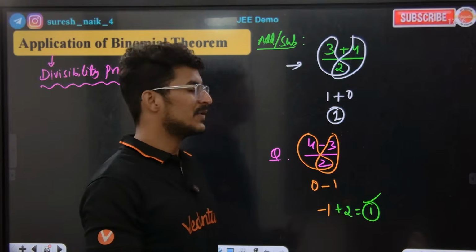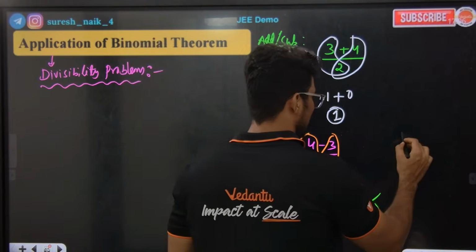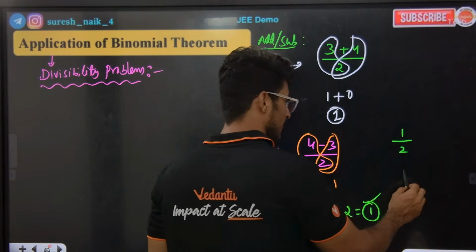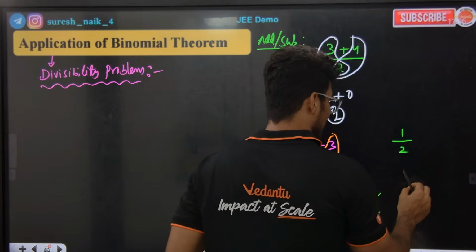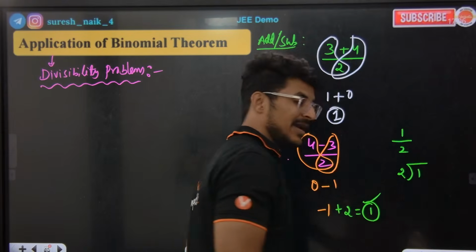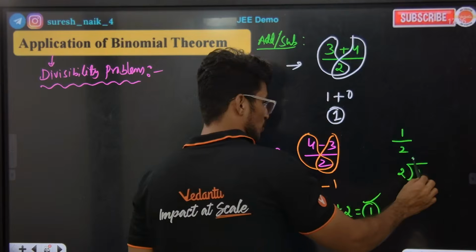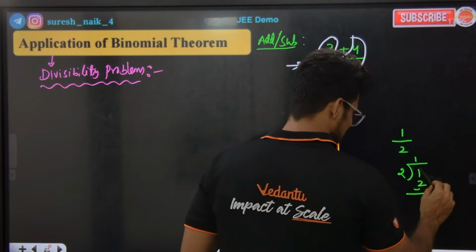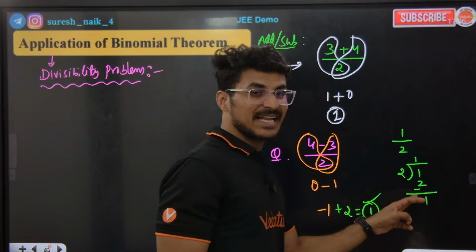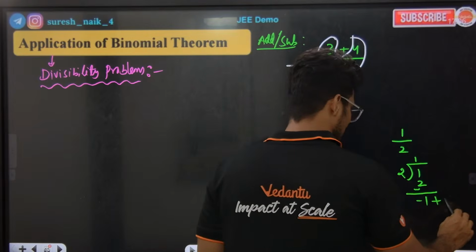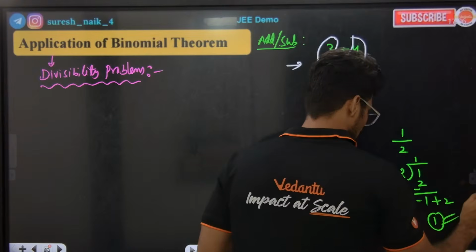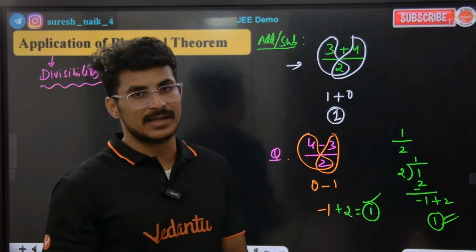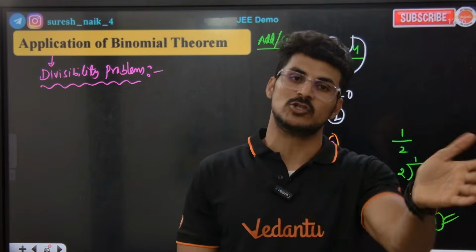Check. Definitely 1. 4 minus 3 is 1, sir. If I divide 1 by 2, what happens? 2 ones are 2, subtract, and we get minus 1. If we add the divisor to this minus 1 remainder, the answer 1 only will come. Check. Remainder cannot be negative, so if the remainder comes negative, add the divisor to make it positive.